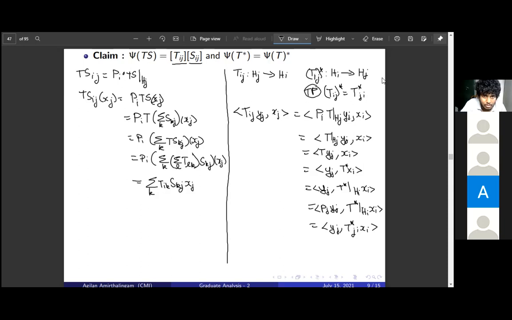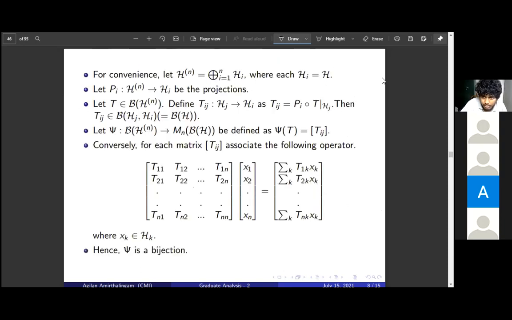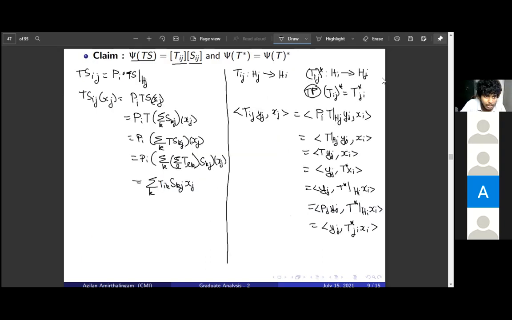These two are matrices. To show equality, I will show it at the ijth place; each entry is equal. The ijth place of the matrix of TS is (TS)ij. It is defined to be Pi composed with TS restricted to Hj, as we saw. This was the definition for any operator, so this is the definition for the ijth place of the matrix of TS.